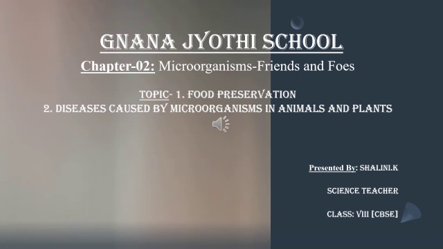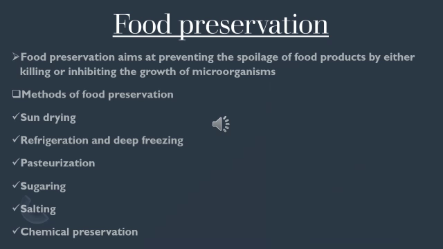Let us continue with the chapter Microorganisms, Friends and Foes. Today we will be dealing with the topic food preservation and diseases caused by microorganisms in case of animals and plants. Children, in our previous class we learned about food spoilage due to the action of a few microorganisms. So what are the techniques to preserve this food for a long duration?